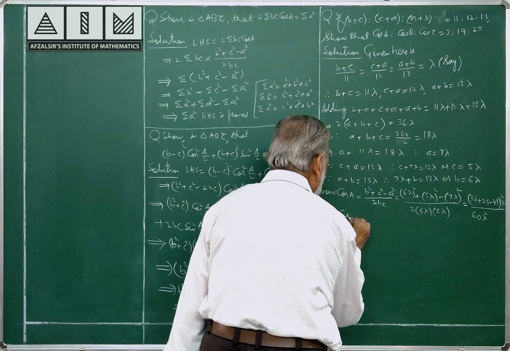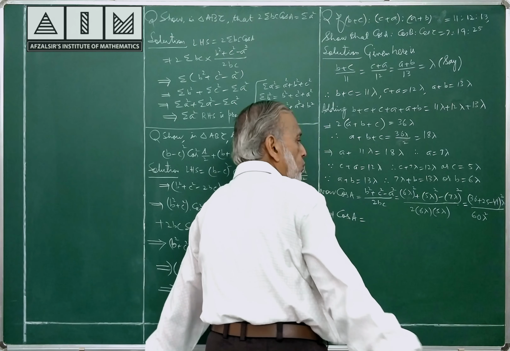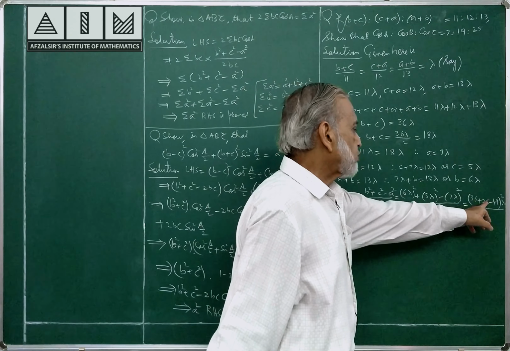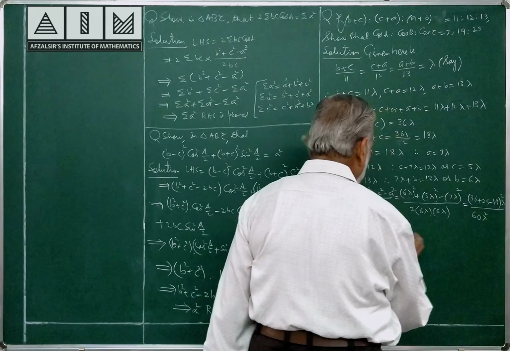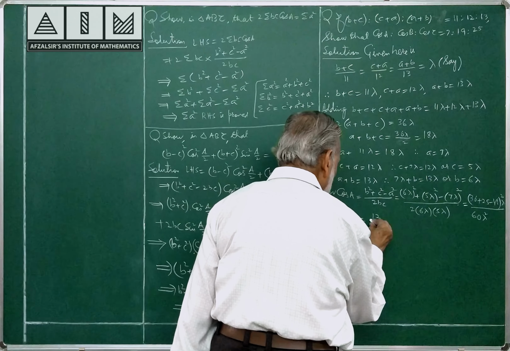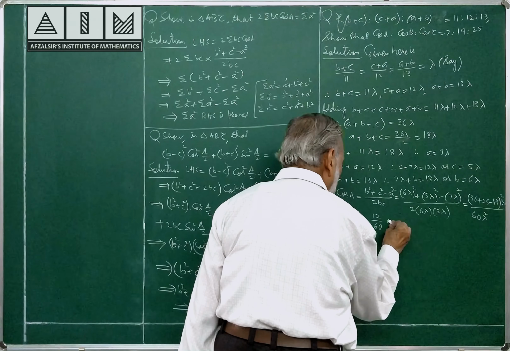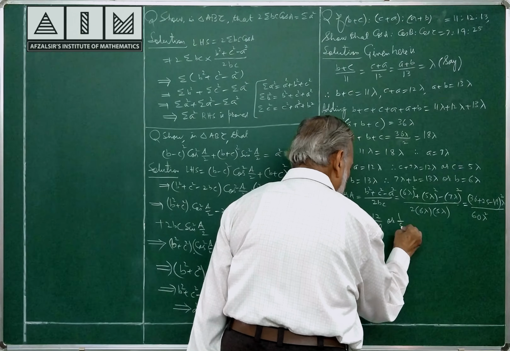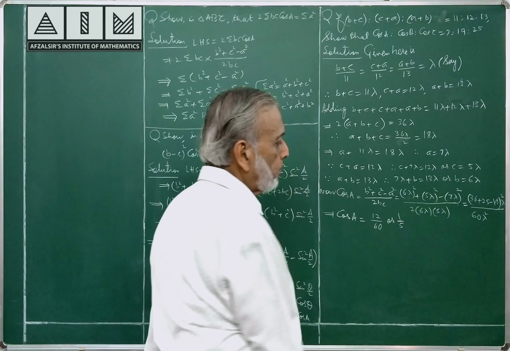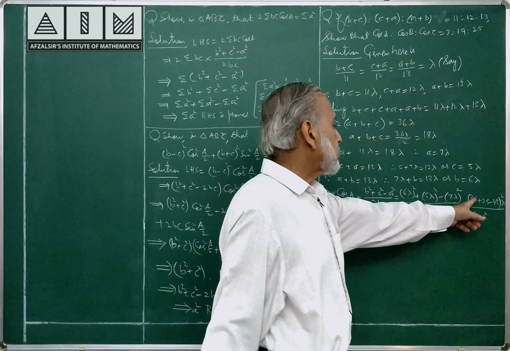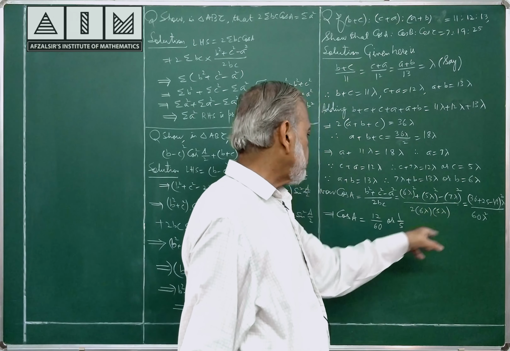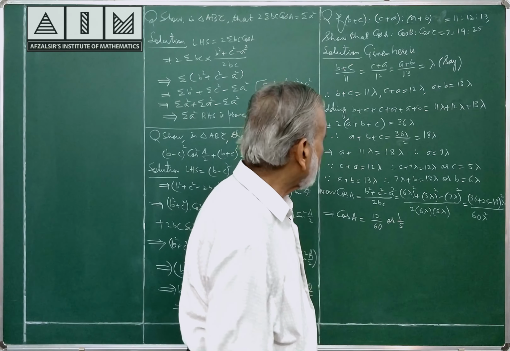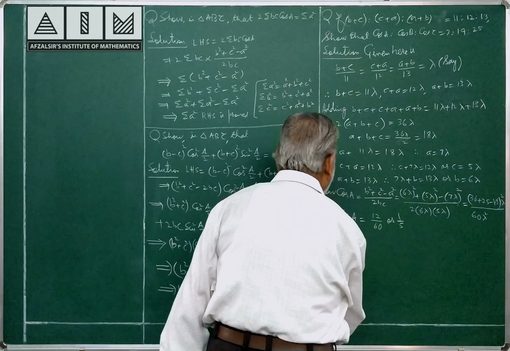So, cos A is equal to, watch carefully, 36 plus 25 is 61, minus 49 is 12, by 60, that is 1 by 5. Understand very carefully: 12 by 60 is 1 by 5, cos A is 1 by 5. I am going for cos B now.